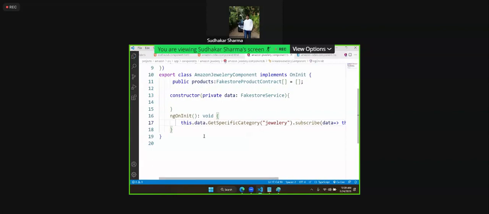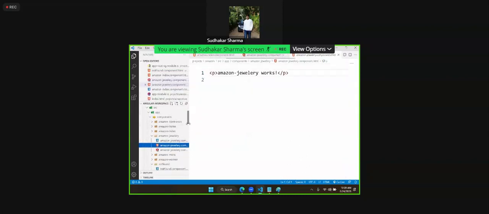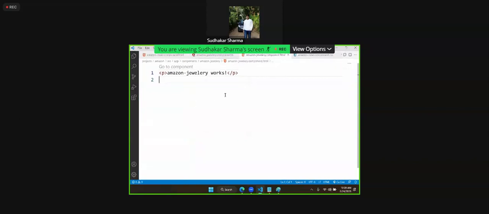We discussed that is the advantage of service. You can access it across projects if you configure it in the workspace. Now this data needs to be displayed. Go to jewelry HTML. We need to display all the jewelry products.